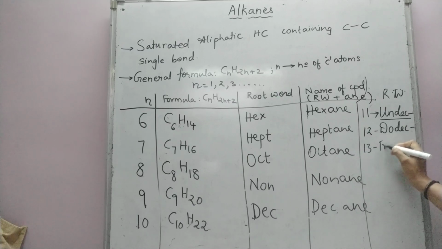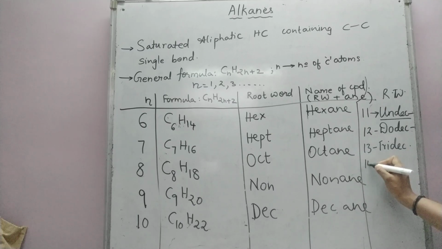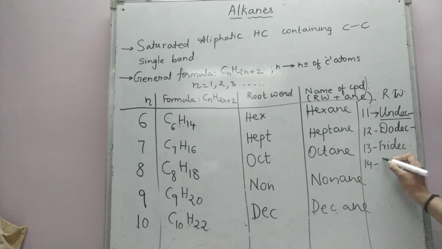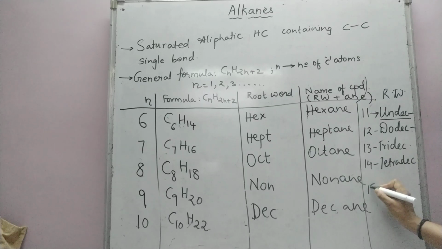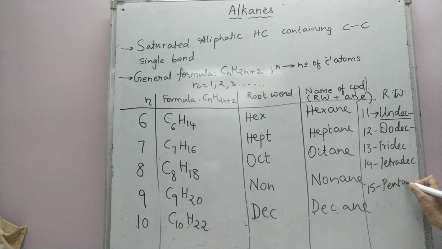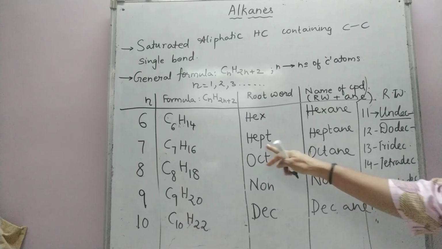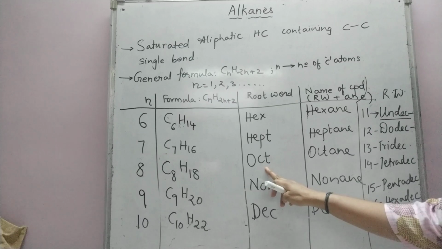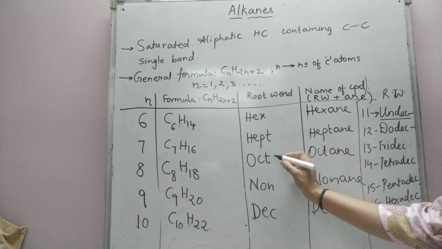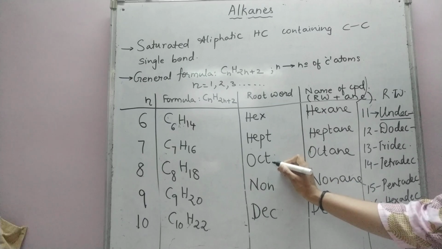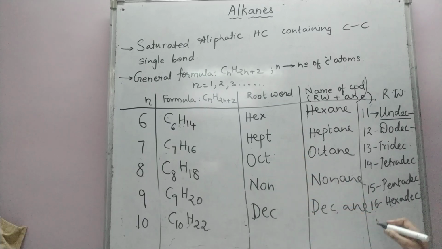For 13 I will write tridec. For 14, what will I name 14? I will call it tetradec. For 15 it would be pentadec. 16, it would be hexadec. For 17 it would be heptadec, like heptane, then octadecane, nonadecane. We have to just put a here. Heptadecane, octadecane, nonadecane.